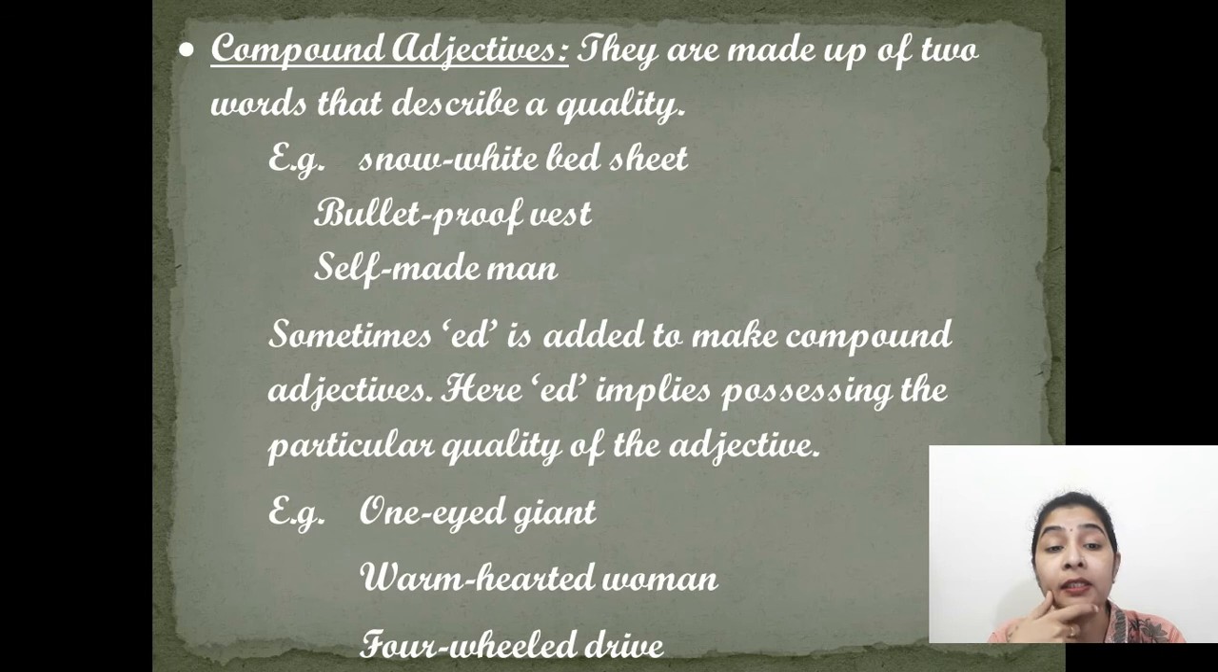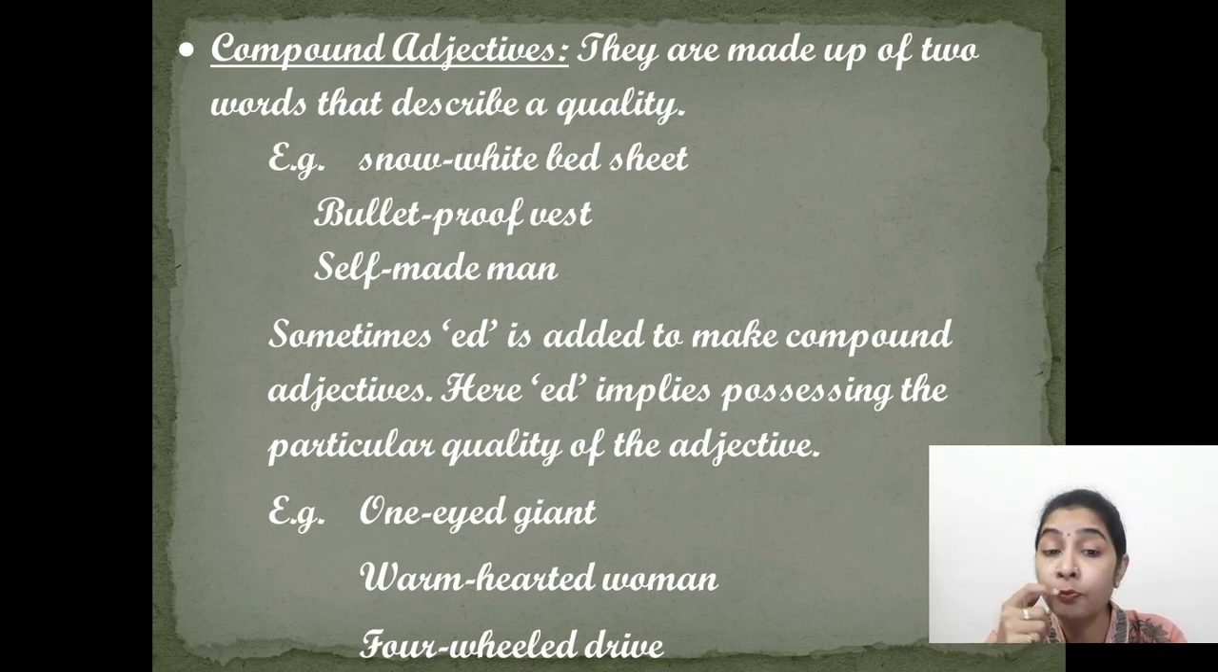For example, snow-white bed sheet. Now the bed sheet is white, but it is very white, that is why to describe it properly we say snow-white bed sheet. So the adjective here is snow-white. It is formed by joining two words, snow and white. So here snow-white is the adjective, but it is a compound adjective because it is formed by adding two words.